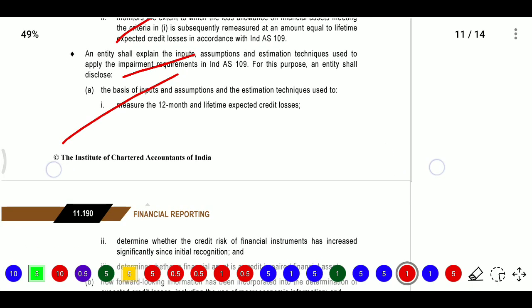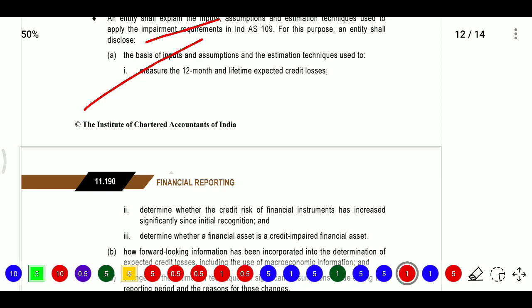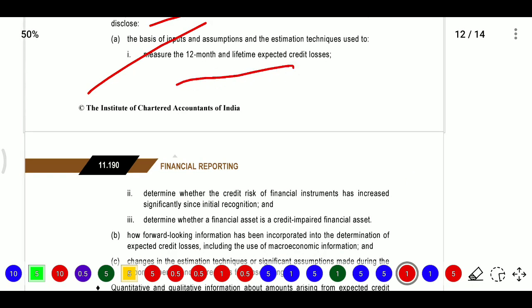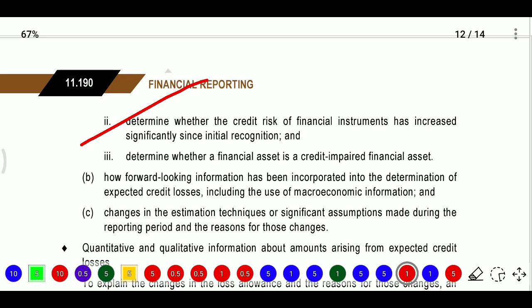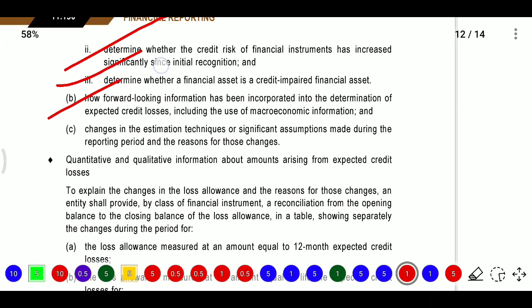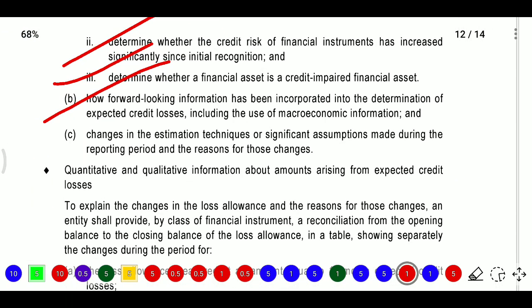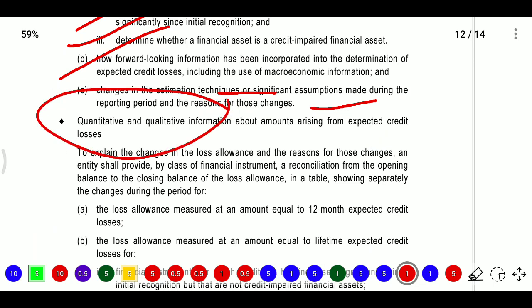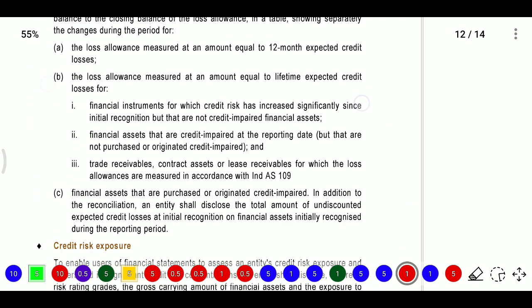Now, the basis of inputs and assumptions, and the estimation techniques used to measure the 12-month and lifetime expected credit loss, to determine whether the credit risk of a financial instrument has increased significantly since initial recognition, and to determine whether a financial asset is a credit-impaired financial asset. Also, how forward-looking information has been incorporated in the determination of expected credit loss, including the use of macroeconomic information, and changes in estimation techniques and significant assumptions made during the reporting period and the reasons for those changes. Next, quantitative and qualitative information about expected credit loss. All this we need to disclose.